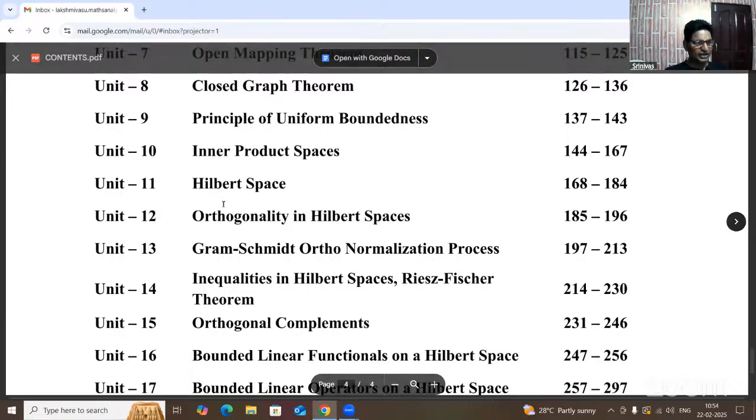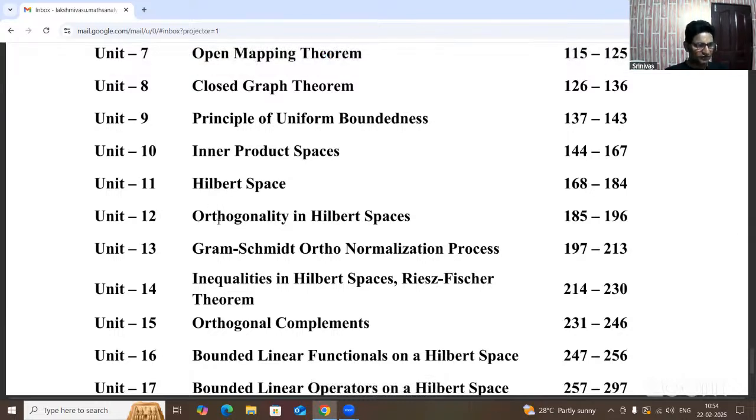The first 13 units are enough. From the 13 units, even without the dual of Banach space unit, you can easily get marks out of 70 in theory. Students, you can easily achieve 70 marks here.